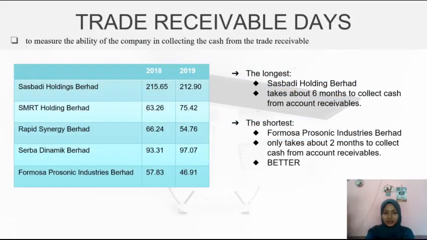Trade receivables days is used to measure the ability of the company in collecting the cash from the trade receivables. Among the 5 companies, Sasbadi Holding Berhad takes the longest time and Formosa Prosonic takes the shortest time. This is because Sasbadi takes about 6 months to collect cash from account receivable. However, Formosa only takes about 2 months. Therefore, Formosa is the better in trade receivables days among the others.